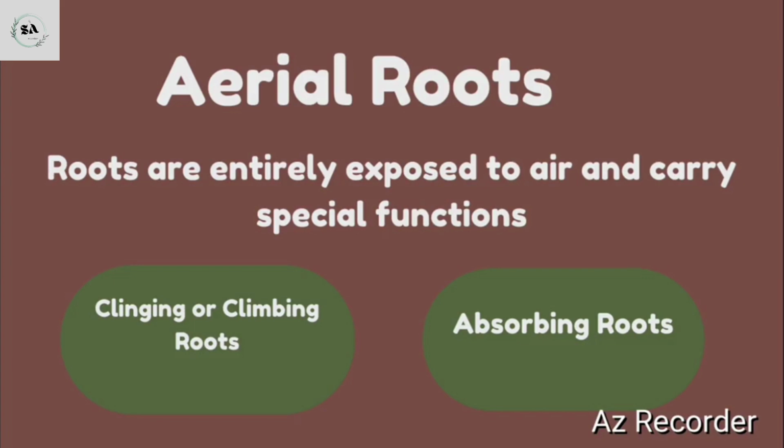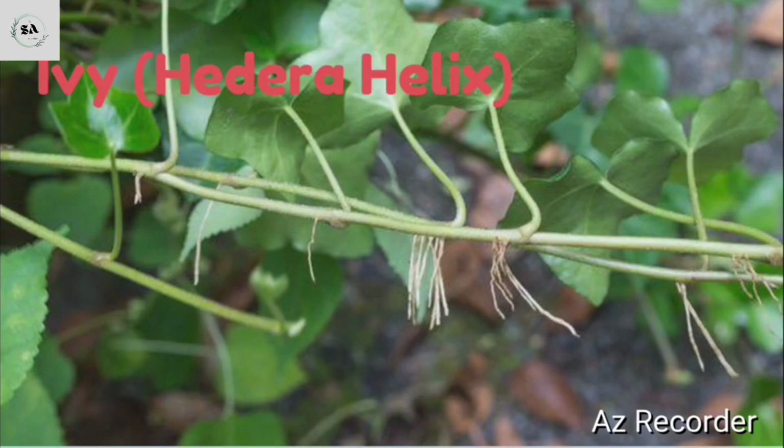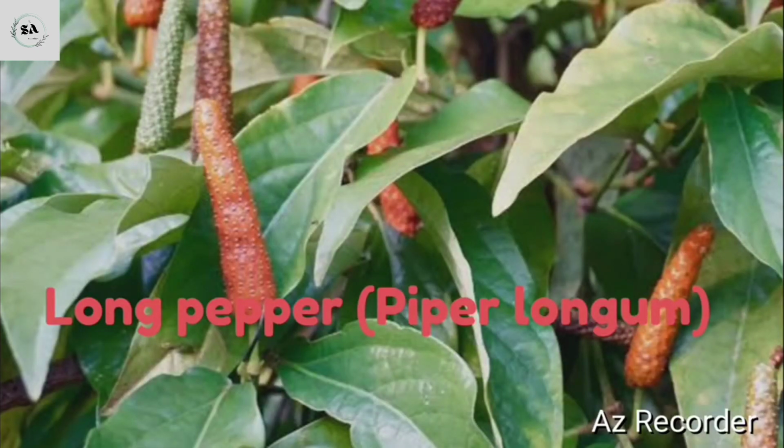Third type is the aerial roots. The roots that are entirely exposed to air and carry a special function are called aerial roots, which are further divided into two types: clinging or climbing roots and absorbing roots. First type is the clinging or climbing roots. Stems develop numerous short adventitious roots called clinging or climbing roots. For example, ivy, Hydrohelix, and long pepper.